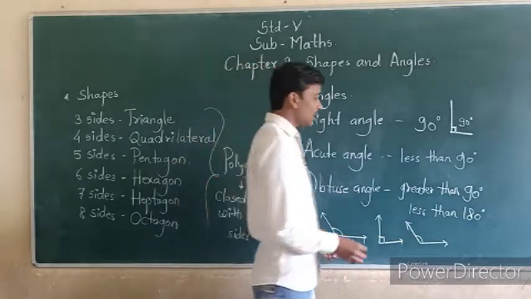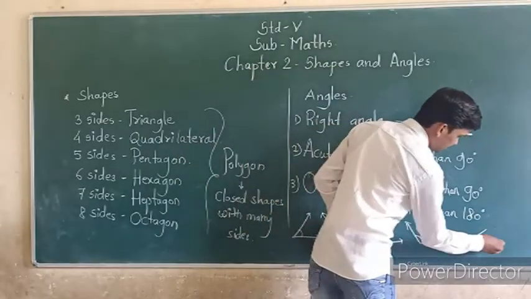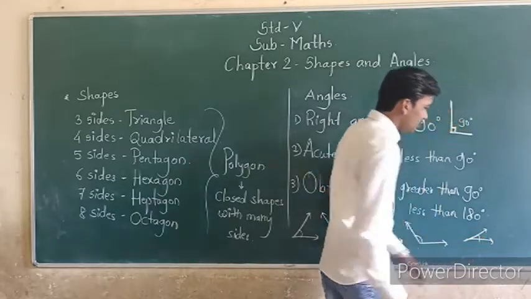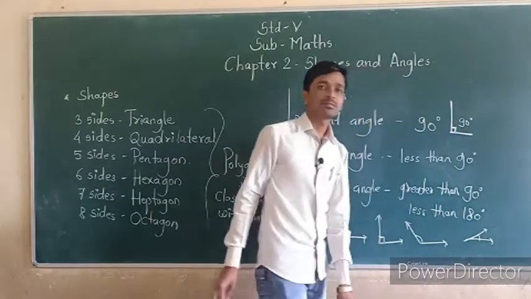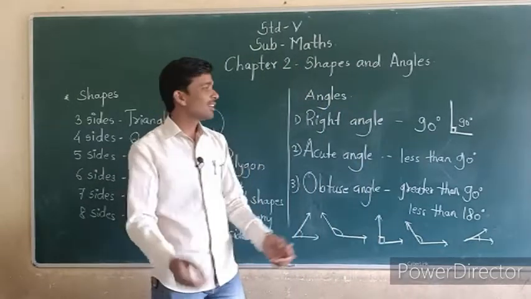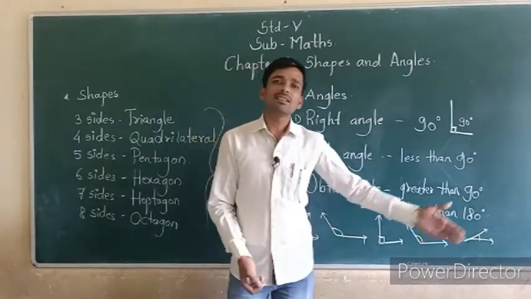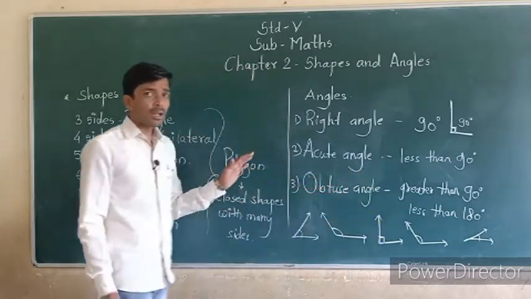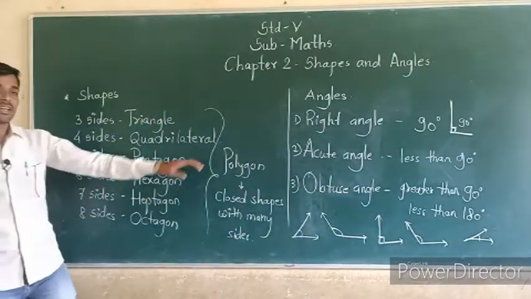I will draw one last one. Tell me, this small angle. Correct, that is an acute angle. Why? Because it is less than 90 degrees. Okay? So all of you understood this. First one shapes and second one angles.